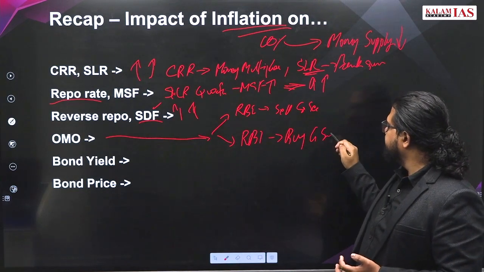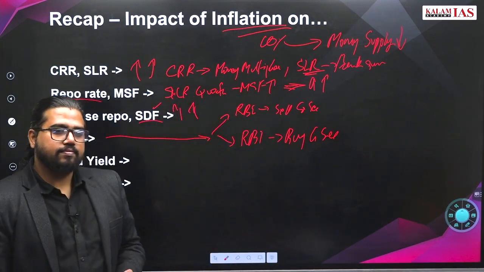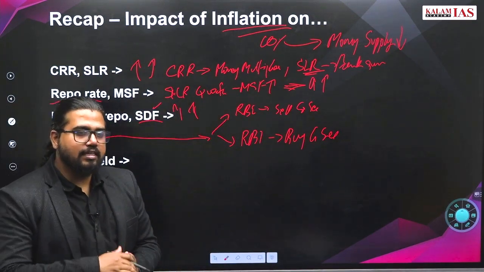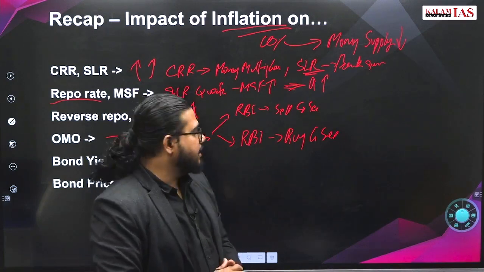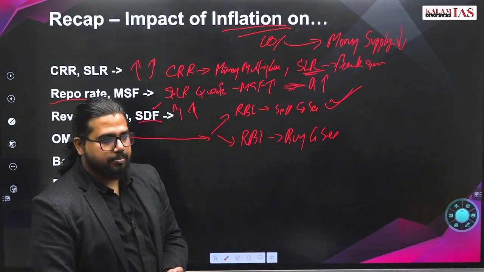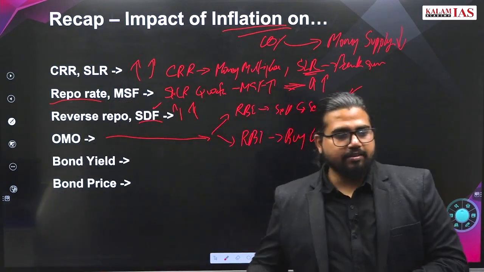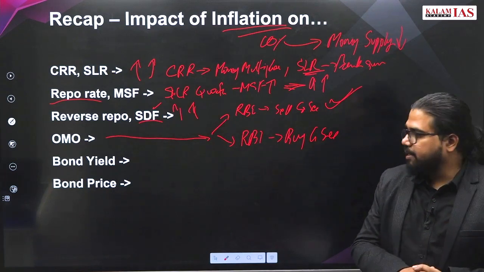What will they do if there is higher inflation? Sell the securities and take the money from the market. RBI will sell government securities during a high inflation period. All this we are discussing works vice versa in deflation time or lower inflation time.